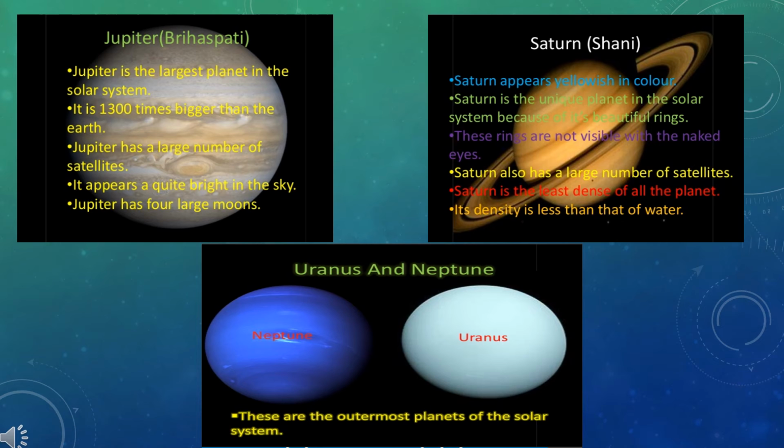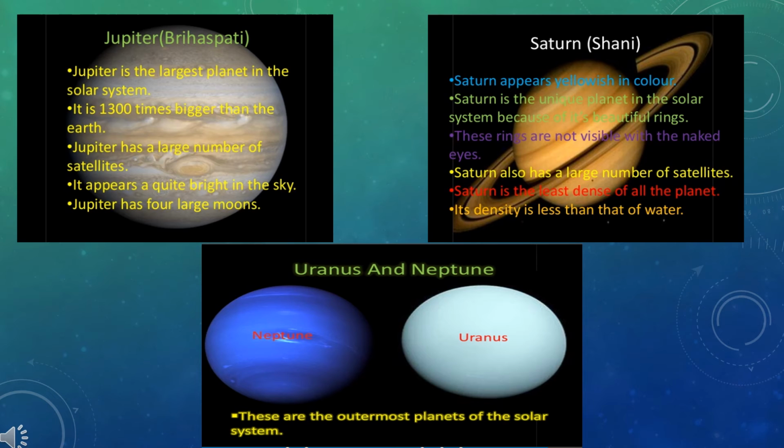Saturn appears yellowish in color. It is a unique planet in the solar system because of its beautiful rings. These rings are not visible with the naked eyes. Saturn also has a large number of satellites. Saturn is the least dense of all the planets. Its density is less than that of water, so it can float over the water.